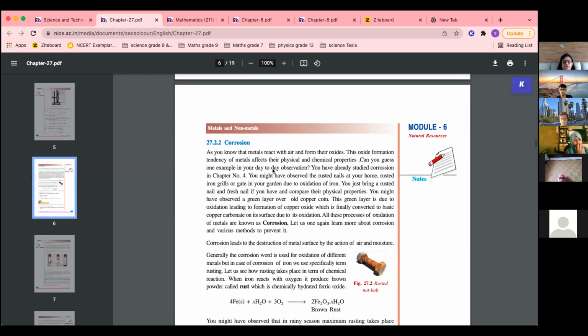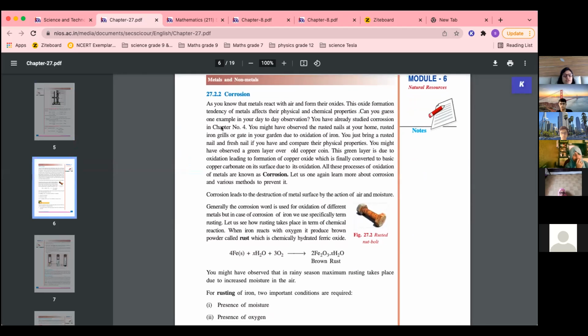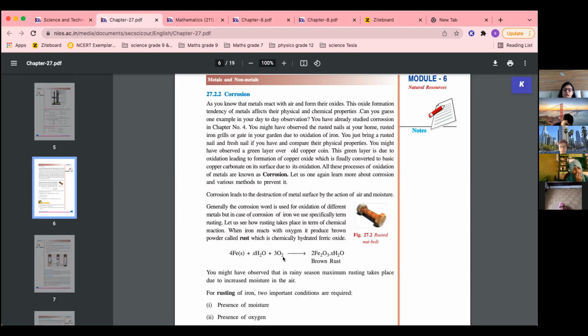Okay. Coming to corrosion, the biggest corrosion is that of iron. Iron corrosion is called rust. So how does it corrode? Iron in presence of moisture, meaning water vapor, and oxygen, it rusts. So what is the reaction? Fe plus H2O, because moisture is very important, so it is moisture plus oxygen.